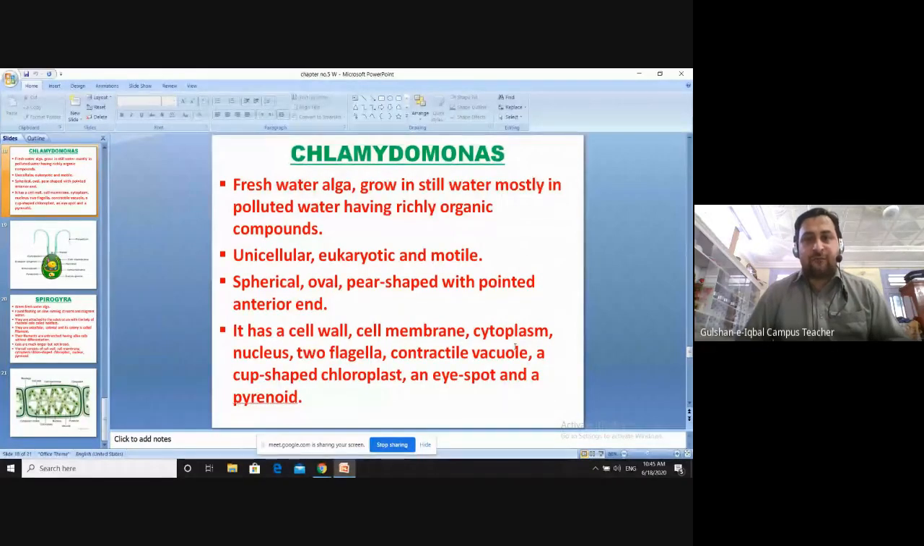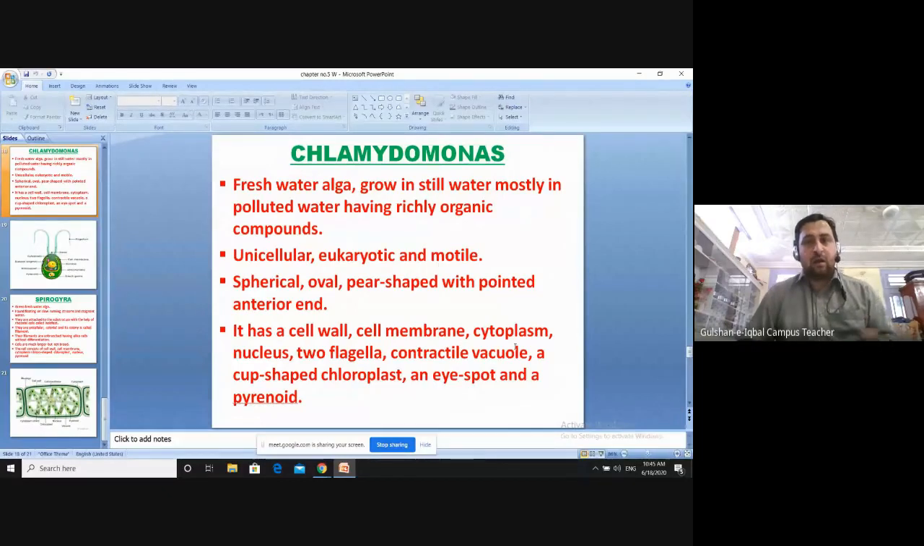Chlamydomonas is basically a freshwater alga. It can be found in still, stagnant water, which is normally polluted, having rich organic compounds in it. Polluted water normally has a lot of organic compounds in it. So in that polluted, stagnant, still water, Chlamydomonas will grow. And you will see on the surface of that water that the green color of Chlamydomonas is spread.